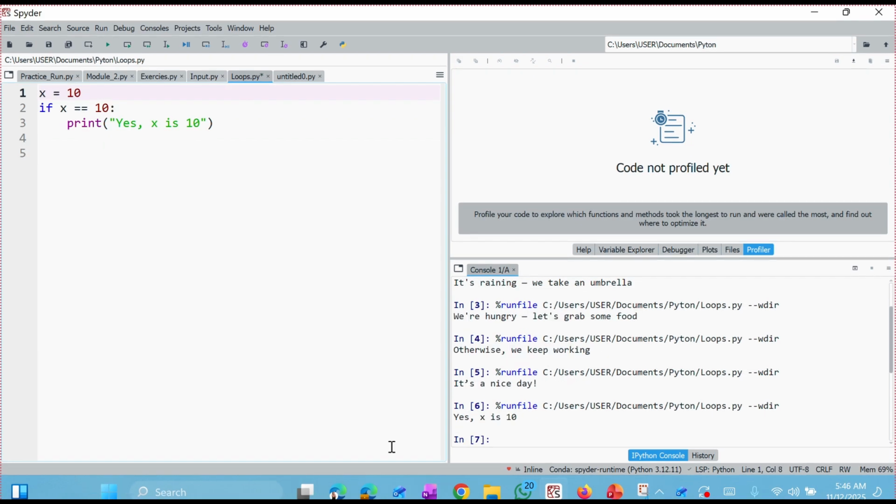Please note that I'll just add a comment here. This is an assignment operator. The single equal sign is assignment. It assigns a value to a variable, while this one is the comparison operator. Okay, it compares values. Here you go.